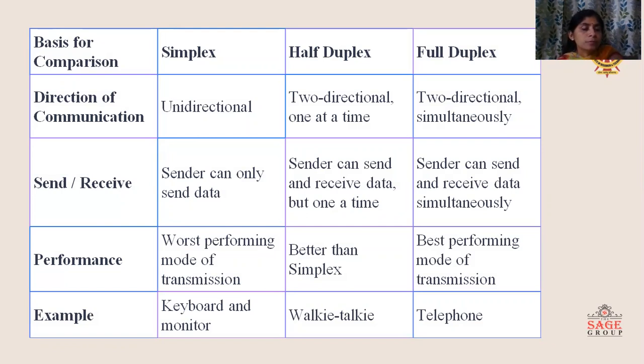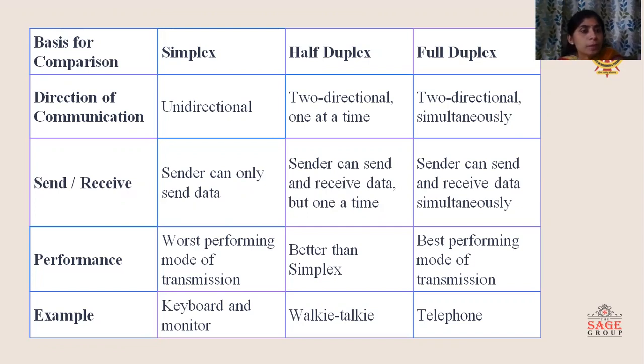The first comparative point is direction of communication. As I have told you, in case of simplex communication, unidirectional signals are there. So the transmitter will not act as a receiver. Only the transmitter can send the data and the receiver can receive the data.